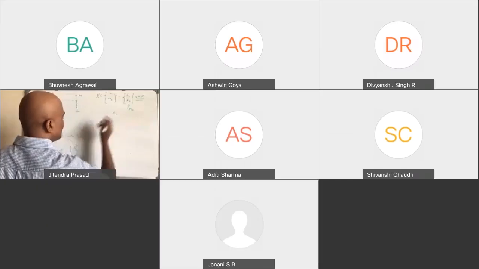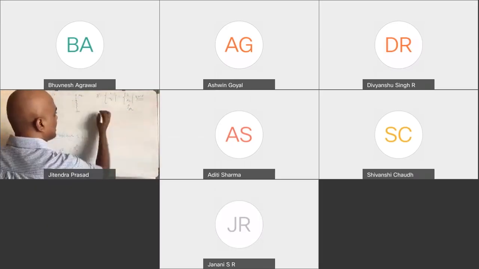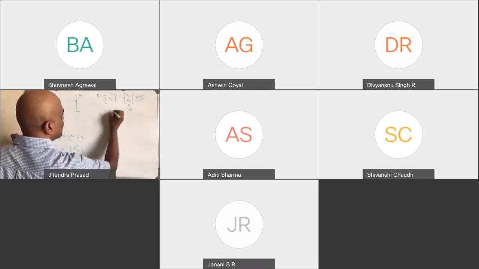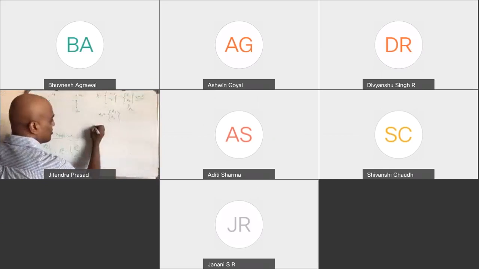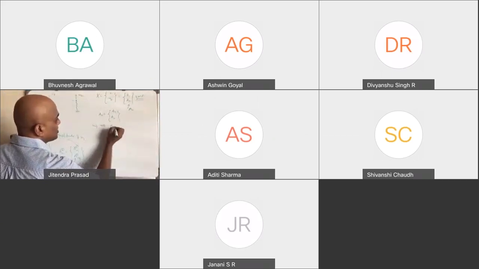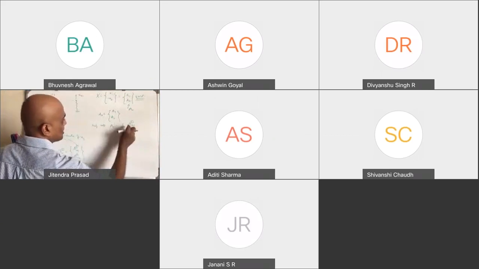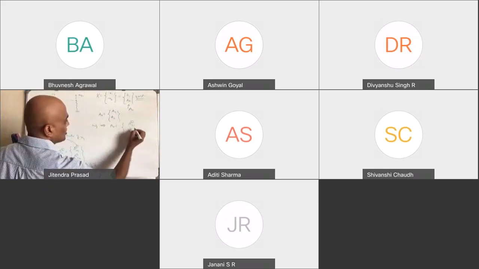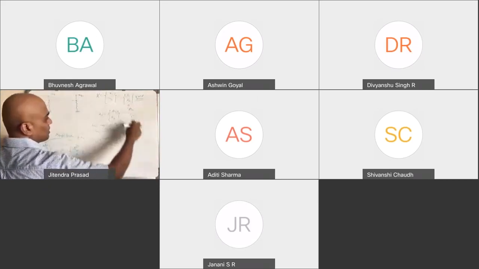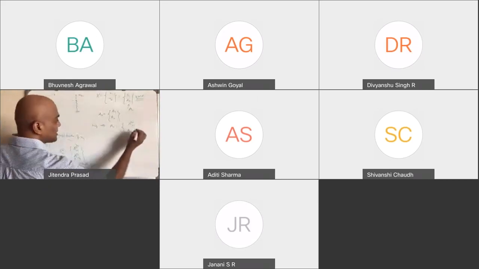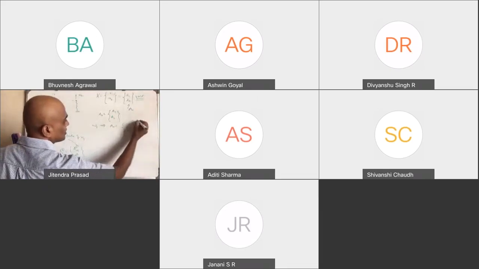So a naught is a vector. A naught is a vector which has two components, a1 and a2, and for omega 1, right? For omega 1, we got a naught equal to a01, 1. This is what we get. Then a0, this will be for the second one, 0 2 1.